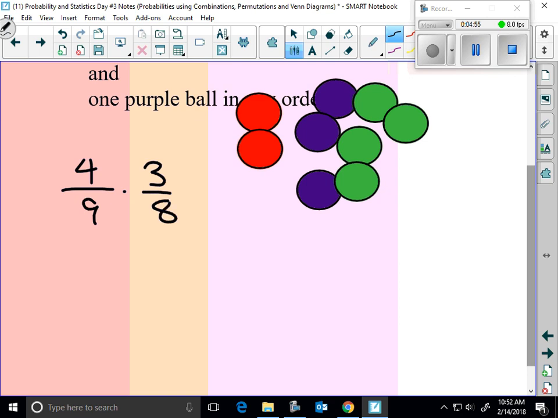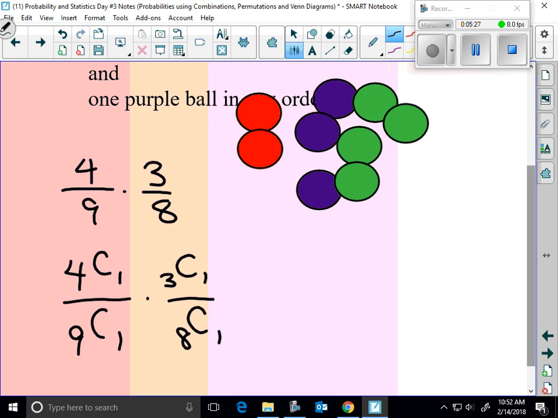Now this is actually combinations in nature going on, right? So I chose how many of those 4? 1 out of 9. 4 choose 1 is 4. 9 choose 1 is 9. I chose 3, right, 1 out of 3. I'm choosing one of those 3, but now instead of 9, I only have 8 remaining because it wasn't replaced, which would be 3 times 4 divided by 72, which is 1/6. Cool.